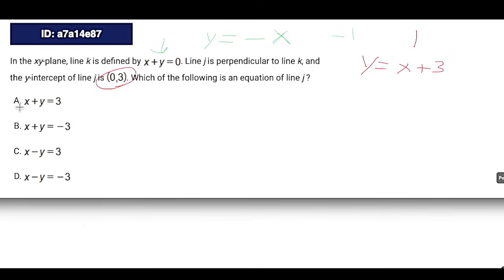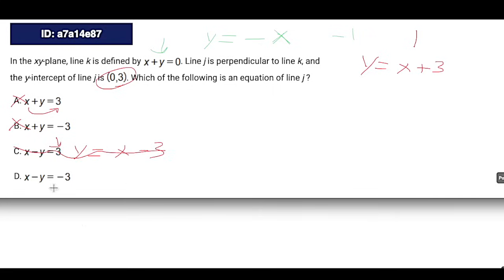If we move the x over in A, it's going to become negative, so that's out. If we move the x over in B, it's going to become negative, so that's out. If we move the x over in C, it's going to become negative, but we're going to change y to a positive, so it becomes y equals x. Ooh, but then the 3 becomes negative, but we want a positive 3.